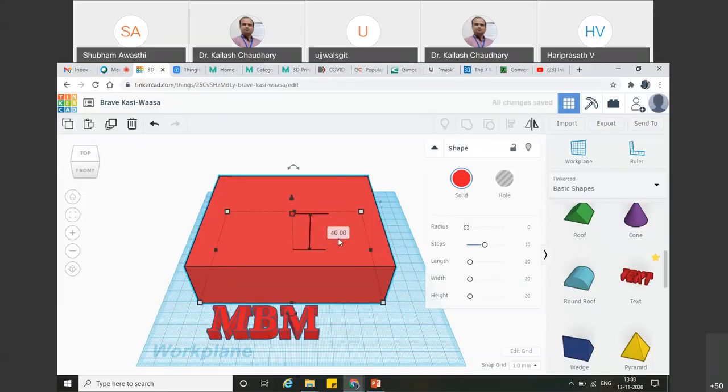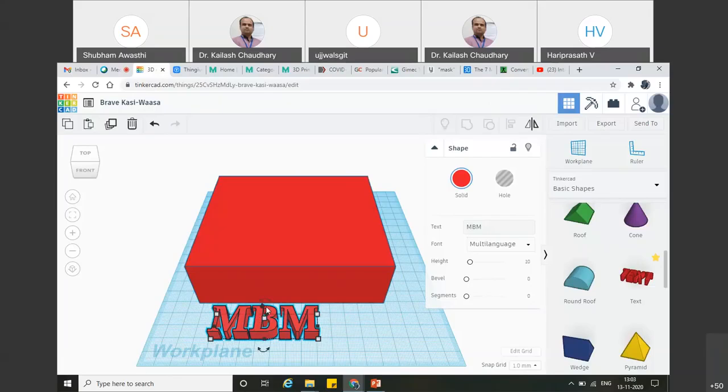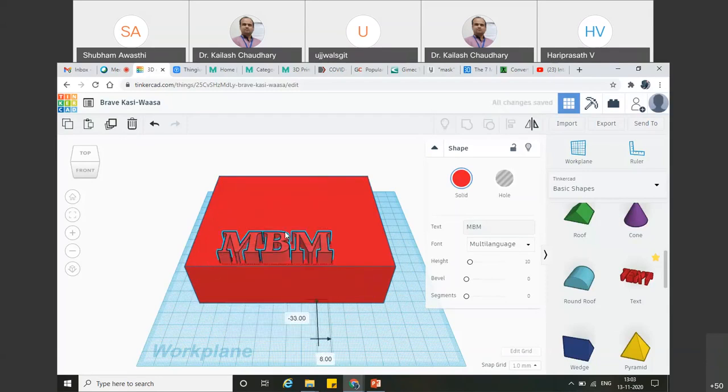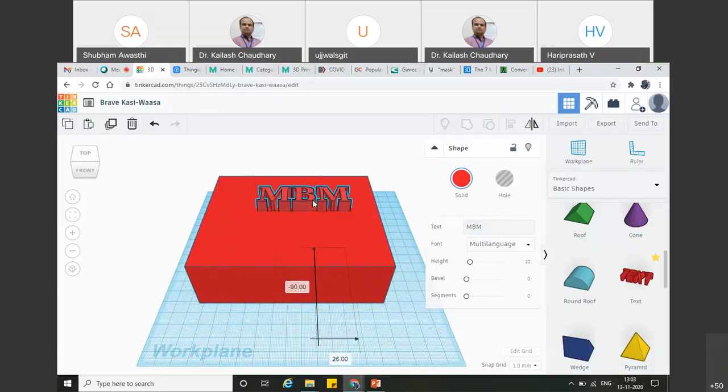I have typed 40, and after that, I will lift this MBM from the platform to the top by 40, so that it is at the face of this, so that whenever you merge, it is immersed in the top of this particular sheet.